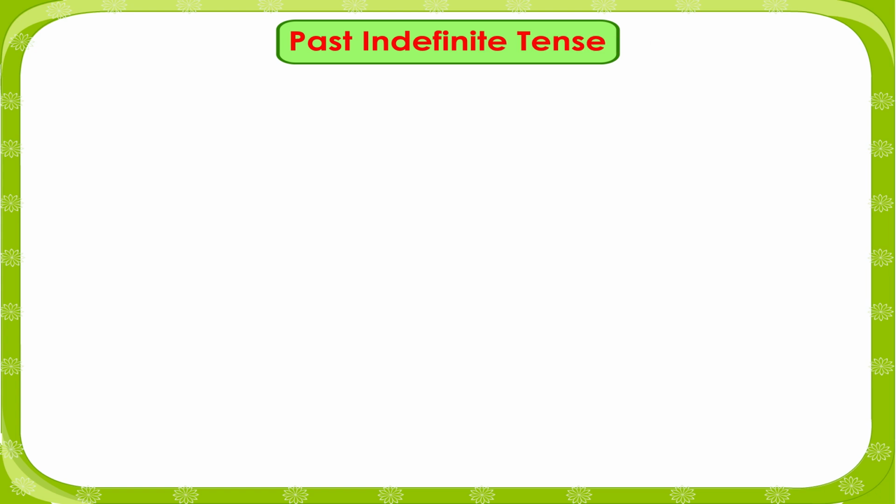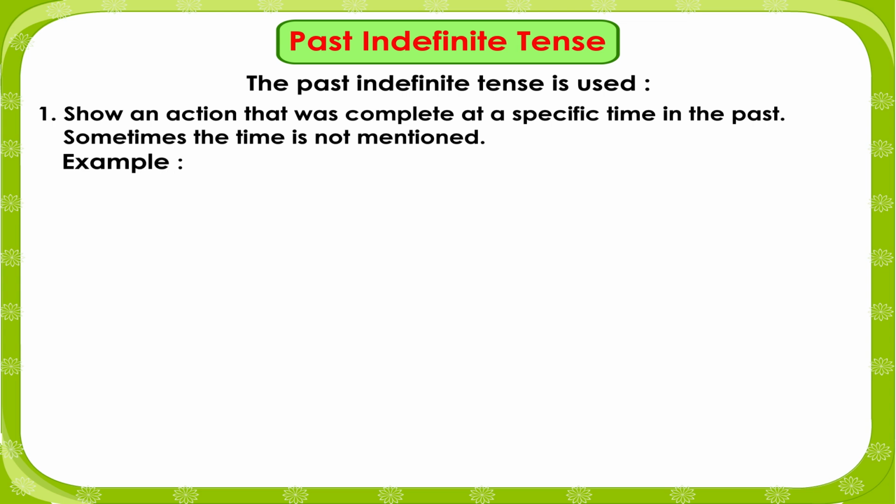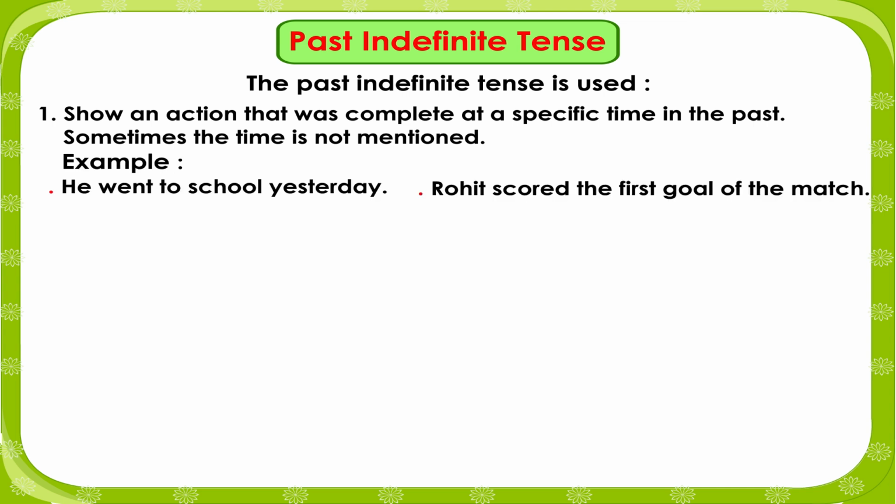Past indefinite tense. The past indefinite tense is used: 1. To show an action that was complete at a specific time in the past. Sometimes the time is not mentioned. Example: He went to school yesterday. Rohit scored the first goal of the match. Millie finished her homework at 4 o'clock.